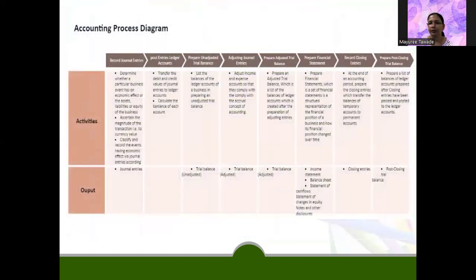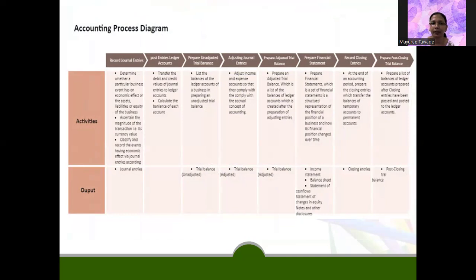So we are coming at the end of the video. So again, accounting process diagram I have brought here. So recording journal entries determine whether the particular business event has economical effect on the assets, liabilities, or equity of the business. So these are certain activities.